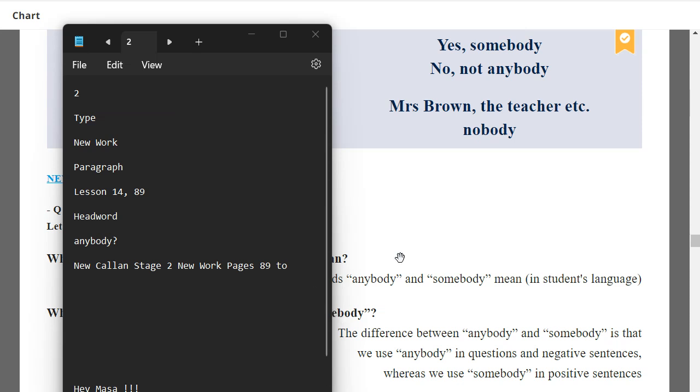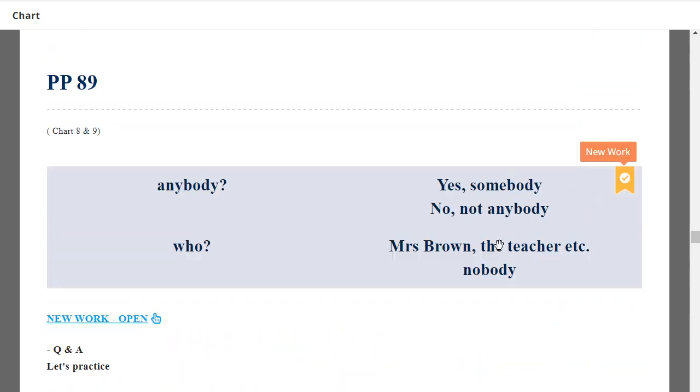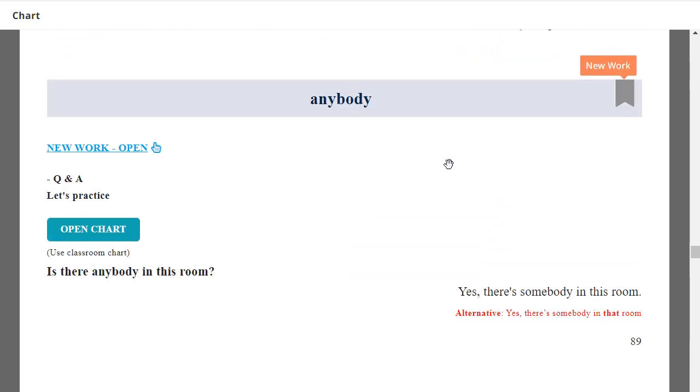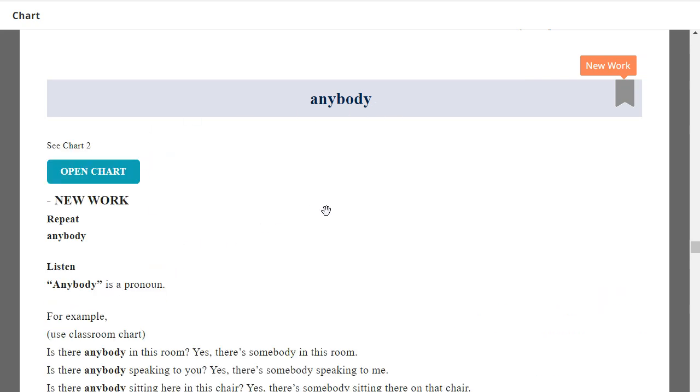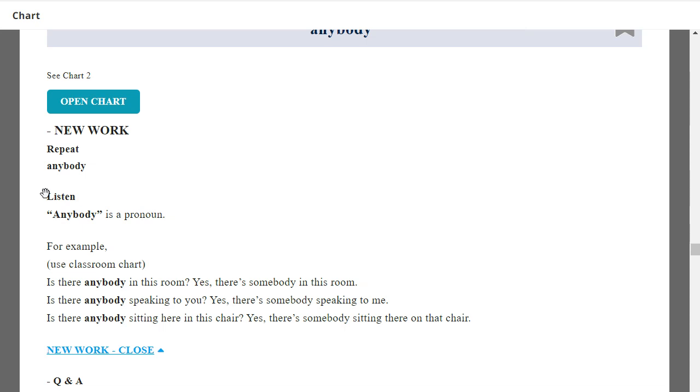At stage 2, new Callan, paragraph page 89. Last headword was anybody. Okay, let's start with new work. Okay, repeat. Anybody. Anybody. Very good.